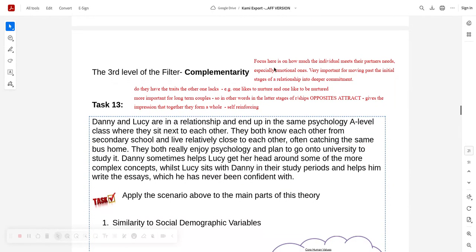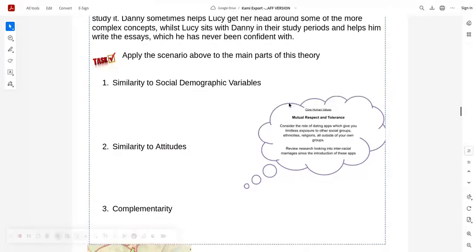Then you've got complementarity, which basically says, as time goes on, opposites do attract. Focus here on how much the individual meets their partner's need, especially emotional ones, very important for moving past initial stages. Do they have the traits that the other one lacks? One might like to be nurtured, one likes to do the nurturing. More important for long-term couples. So in other words, in the latter stage of the relationships, something's got to give. Together they make a whole, which is quite self-reinforcing.